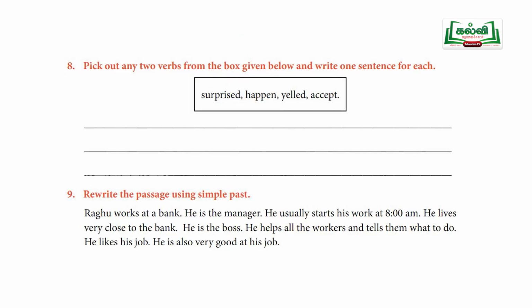Next one is the 9th exercise. Rewrite the passage using simple past tense. Students, this is very easy because simple past tense already you could have learned by using the table given in your textbook. What you have to do is you have to read the passage very carefully. The next time you have to underline the verbs. What are the verbs in the passage? So after identifying the verbs, because the sentences they have given only the present form, so underline all the present form of the verbs and change into a past tense. This you can do as a homework, students.